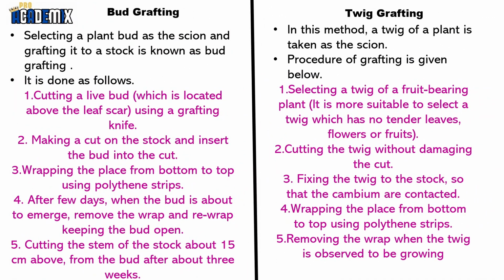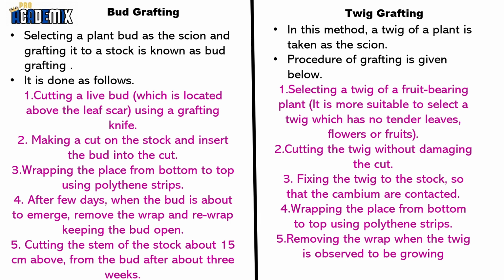Let's see what is bud grafting and twig grafting. Selecting a plant bud as the scion and grafting it to a stalk is known as bud grafting. First, cut a live bud which is located above the leaf scar using a grafting knife.